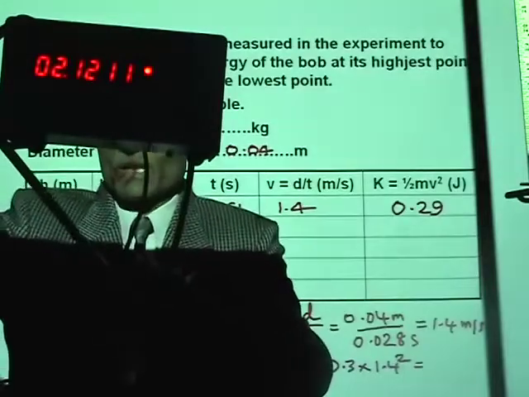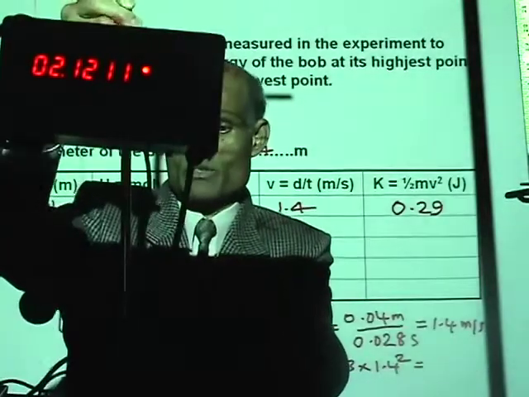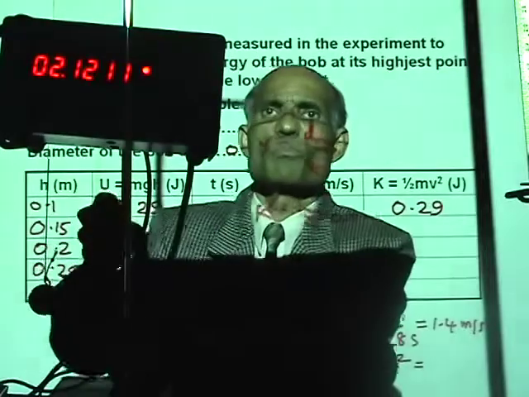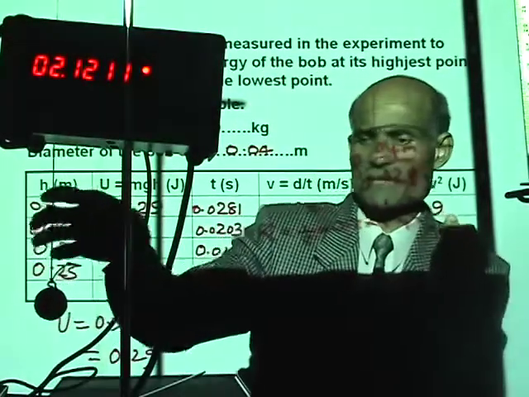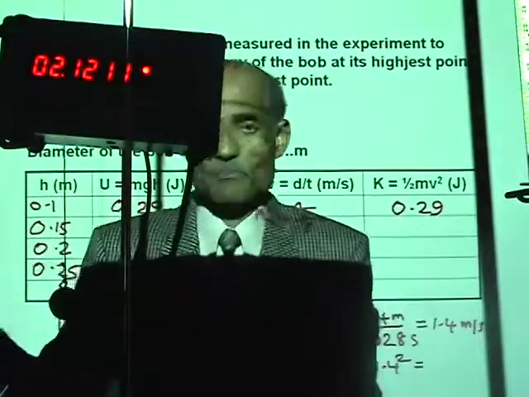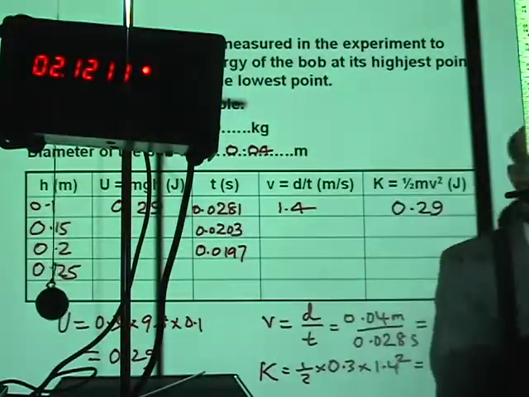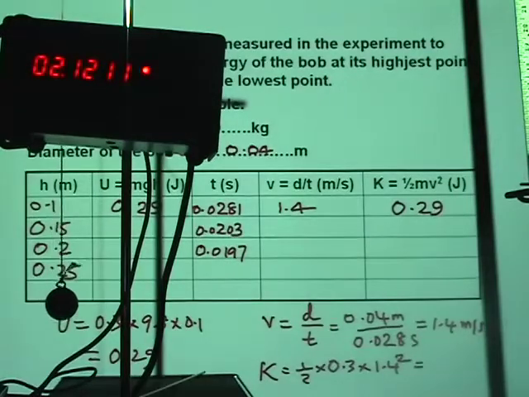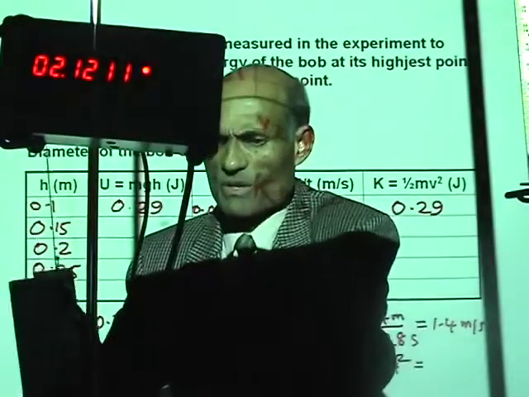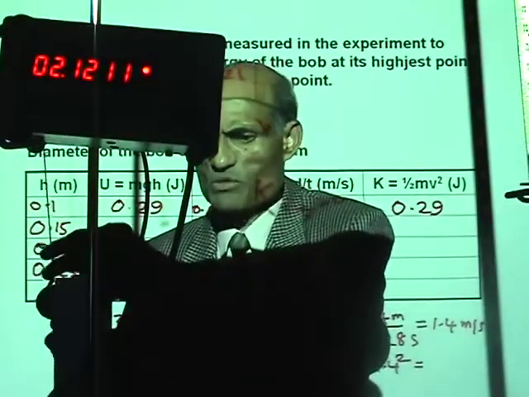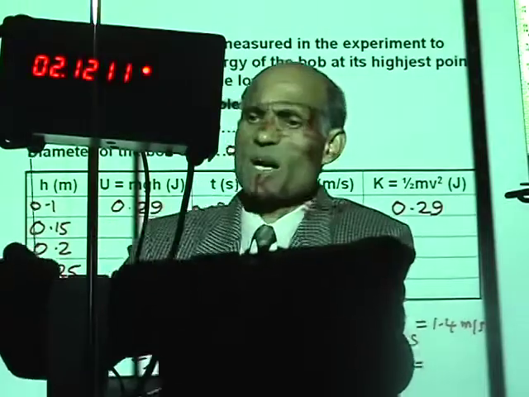0.1211. The energy was so much, it took away my pendulum. 0.1211. That was the time. I hope you got to read that. Not this time. This has been disturbed because it fell off. Alright. You want to try again? Let's try again.